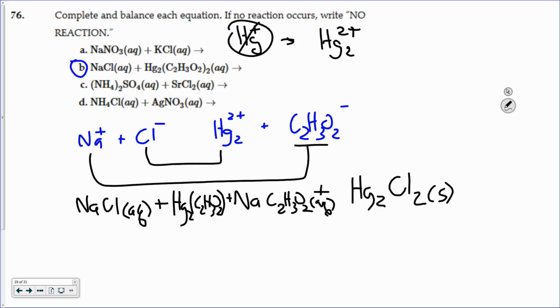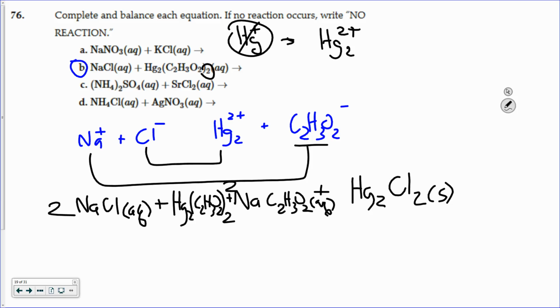Now I look at balancing that. So I've got 2 mercuries on the left, 2 mercuries on the right. I've got 2 chlorines on the right-hand side. I'm going to have a 2 on the left-hand side. On the acetates, I've got 2 here. I don't have a 2 there. So to get the 2 acetates, I need a 2 in front of that. So that gives me my 2 sodiums, my 2 acetates, my 2 chlorines. So that would balance it.